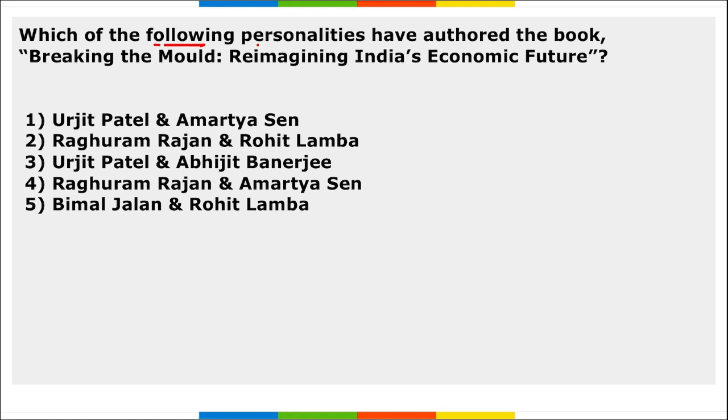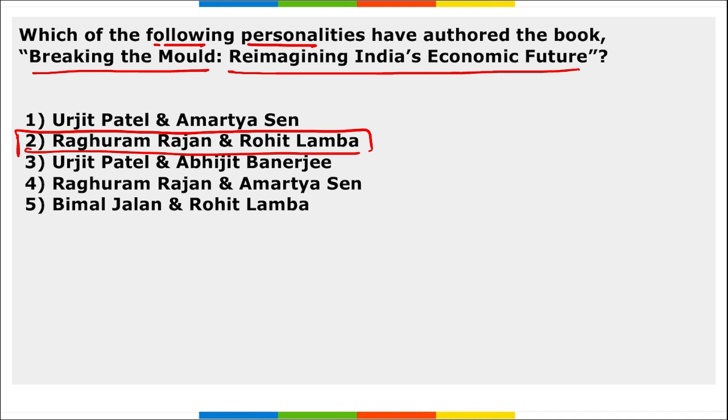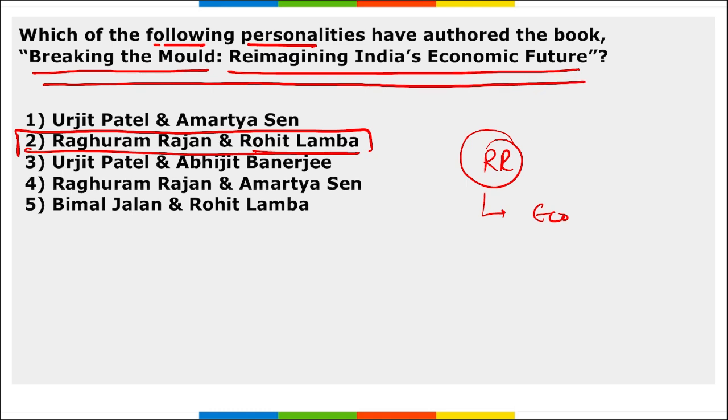Next, which of the following personalities has authored the book Breaking the Mold, Reimagining India's Economic Future? So, this book has been authored by Raghuram Rajan and Rohit Lamba. Correct? Our former RBI Governor Raghuram Rajan, in collaboration with economist Rohit Lamba, has authored this new book, that is Breaking the Mold, Reimagining India's Economic Future. Right? Take a note of this.